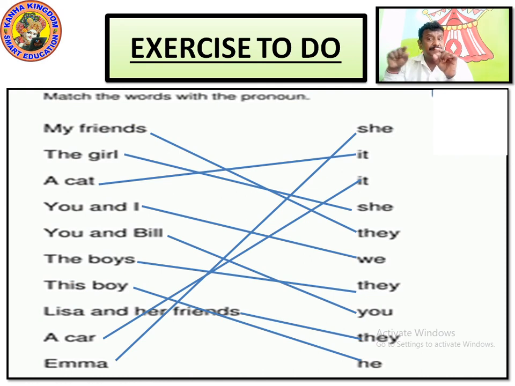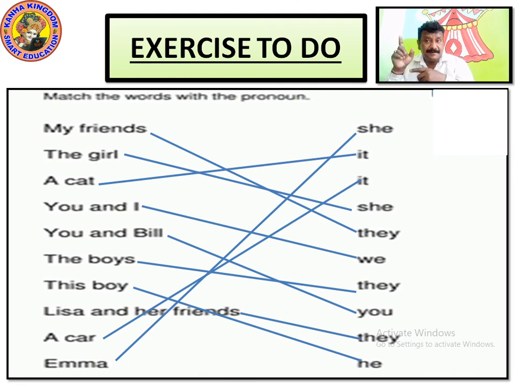What is a pronoun? Pronoun is the word that replaces a noun. What are the words? Already I have given it. How to use the words I, you, we, he, they, she, it.